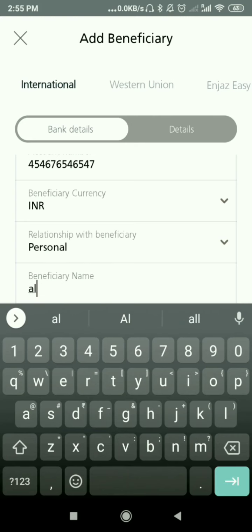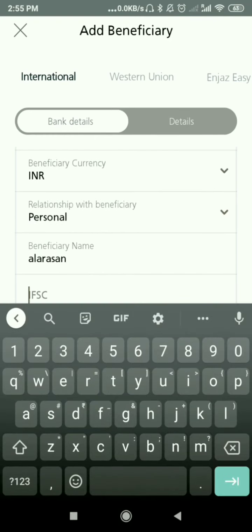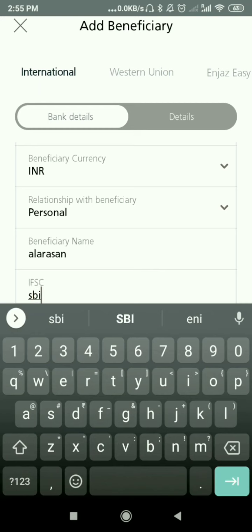I'm sending to India. Indian currency is INR, Indian National Rupees, and the relation with the beneficiary. I'm selecting personal here, in the sense I have my own bank account in India, so I'm sending to my personal account. Beneficiary name, in the sense your name. If you want to send to your brother's account, you can enter your brother's name and brother's account details, everything.